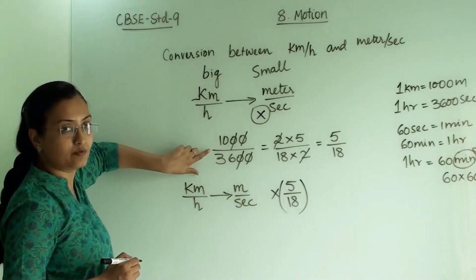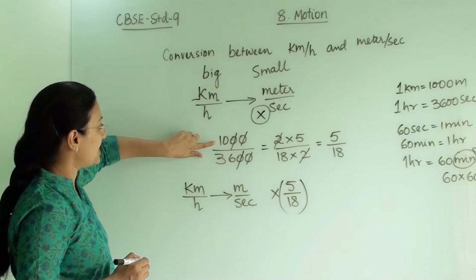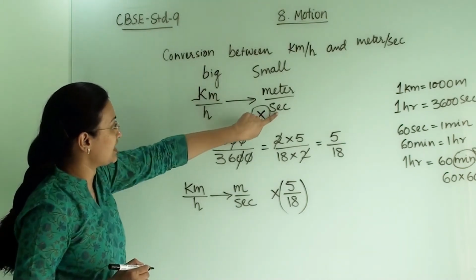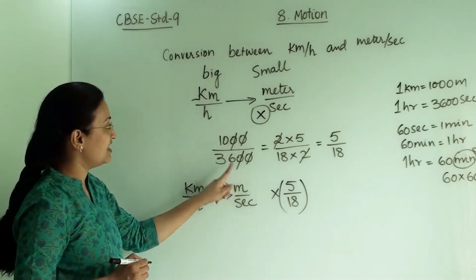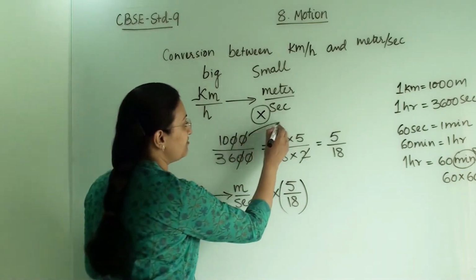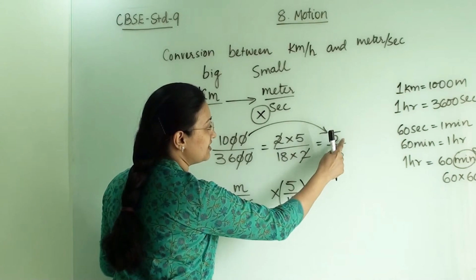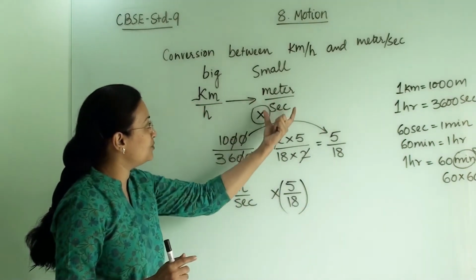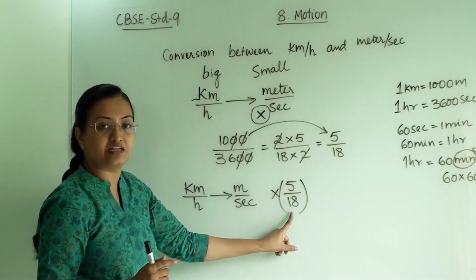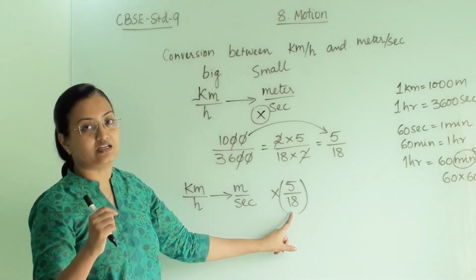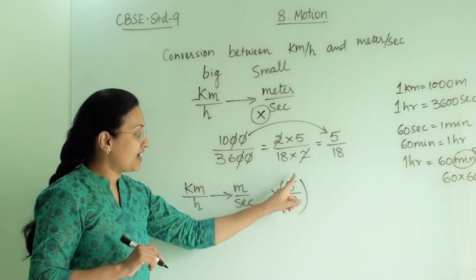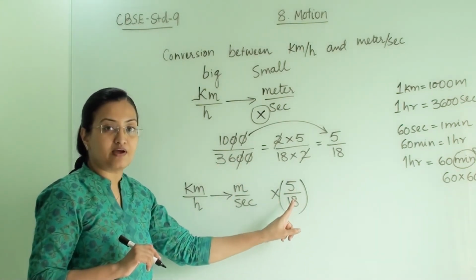Actually you have to multiply by 1000, because kilometer to meter is 1000 and hour to second is 3600, and then we simplified this. So we got 5 by 18. If you do not want these bigger numbers, you can simply multiply by 5 by 18.